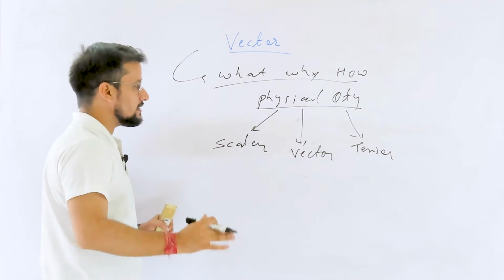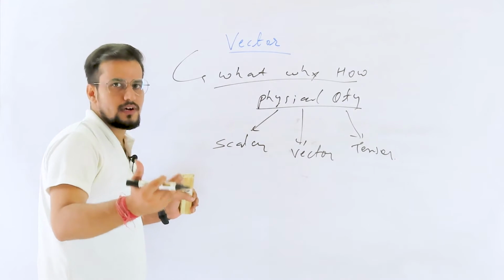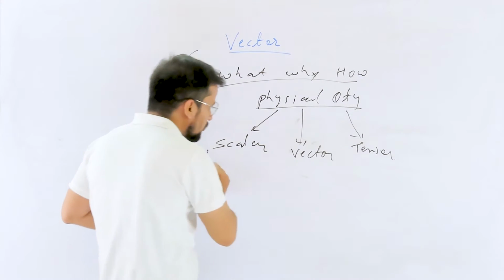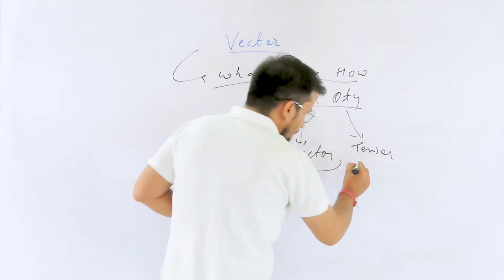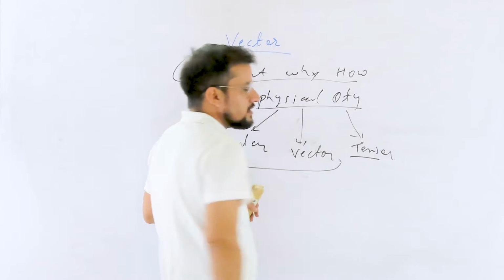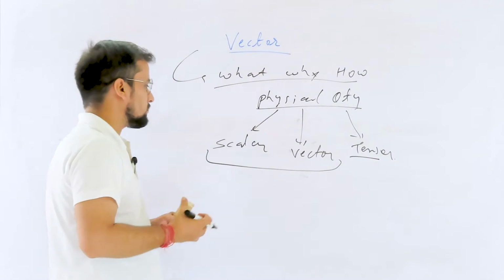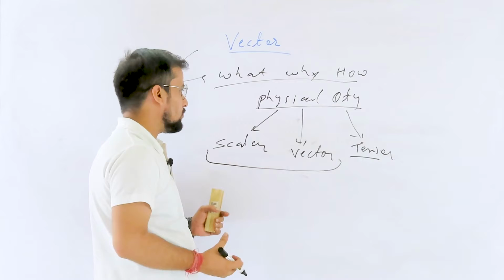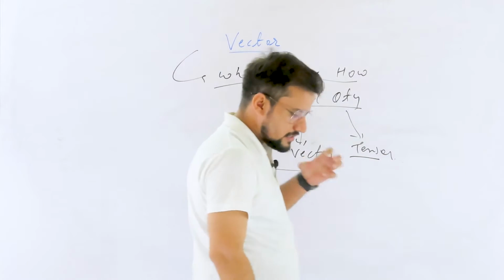So guys, basically up to class 12th standard you will study about scalar and vector only. Up to class 12th you won't study about the tensor. For tensor you will study in the higher classes. Okay, so now I will tell you the physical quantities scalar, vector and tensor quite briefly.